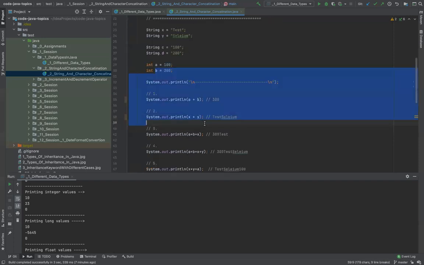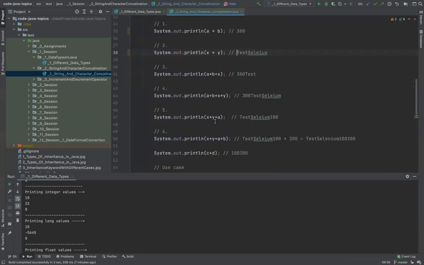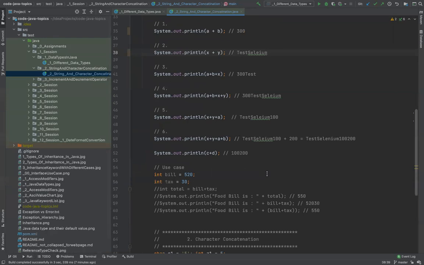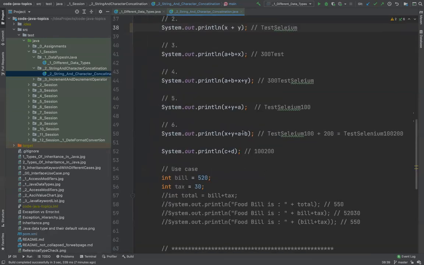Then it added b. Okay, I need to make this font bigger. I think a few of you are on mobile. Then x plus y plus a plus b. Then it has added 200. Now this string and this string cannot be added mathematically. So it has just concatenated it.